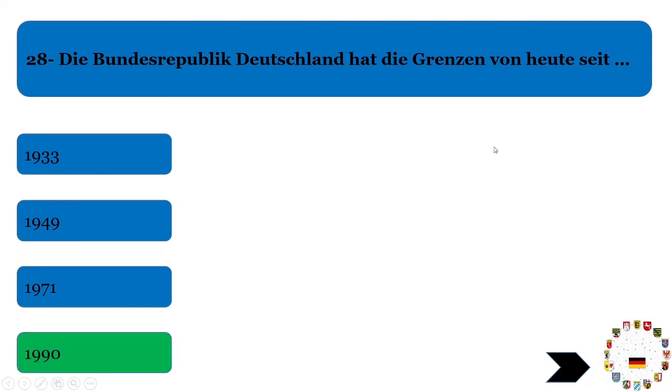Just remember this date, because before that there were two different countries, East Germany with different borders, West Germany with different borders and different neighbors. Now they are reunited. Now there is only one country, Bundesrepublik of Deutschland, or Deutschland. So they have the borders from the time of 1990.